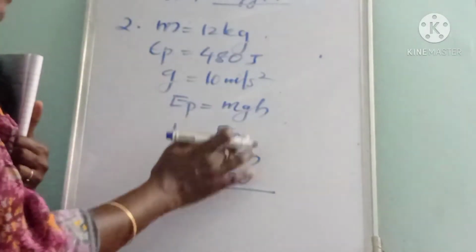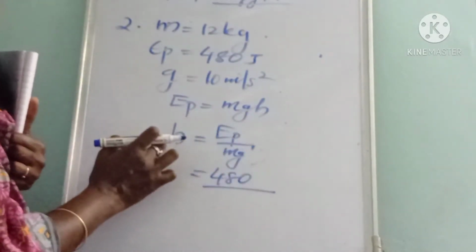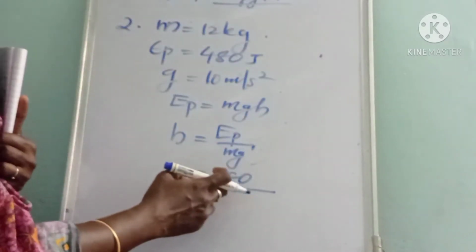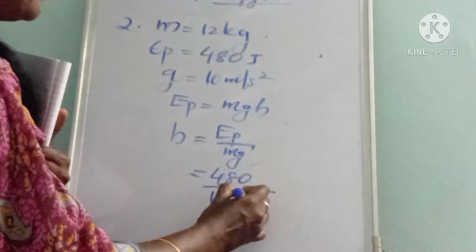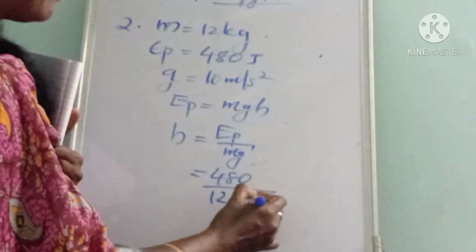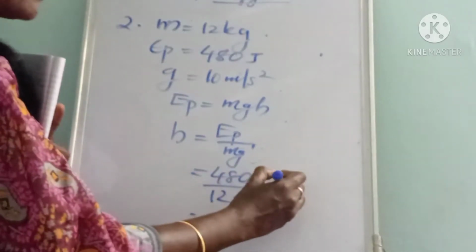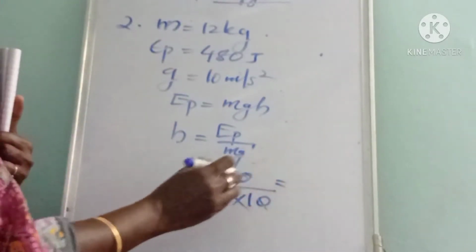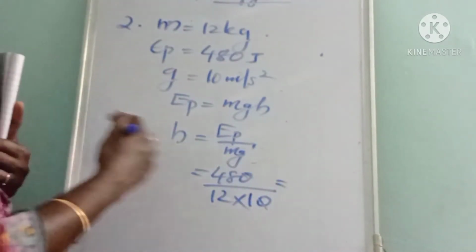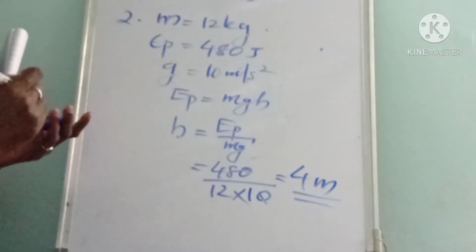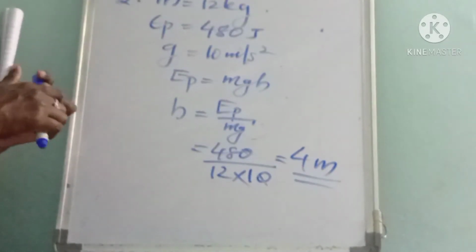Sorry, it is not mgh, it is mg. Height h is equal to EP divided by mg. That is 480 divided by mass 12 into acceleration due to gravity 10. Then by simplifying this, the 0 cancels, and 48 divided by 12 is 4 meter. That is, the object is at a height of 4 meter from the ground.